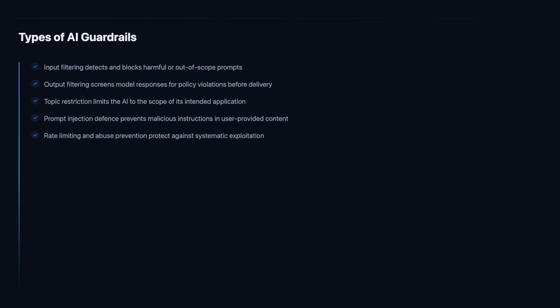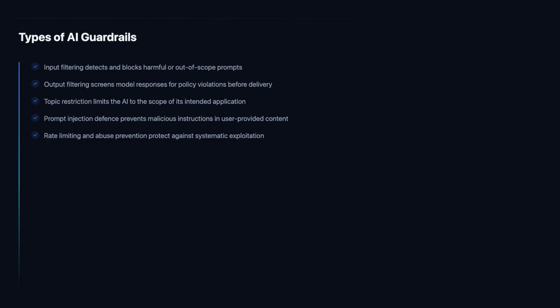Rate limiting and abuse prevention guardrails protect AI systems from systematic exploitation by users who probe for weaknesses, attempt model extraction, or automate harmful queries at scale. Rate limiting restricts the number of queries a single user or IP address can submit within a time window, preventing automated abuse while minimally impacting legitimate users.